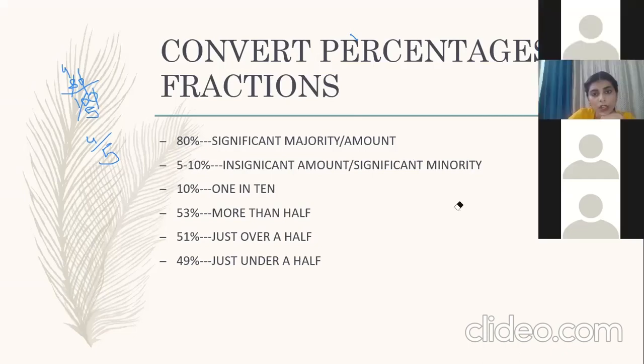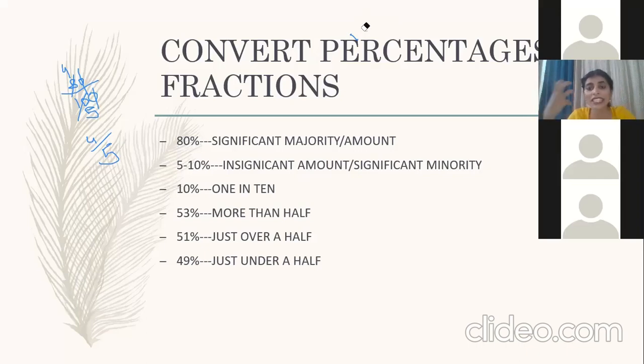Please tell the meaning of significant majority. Okay, look, significant majority. First, we have two terms, majority and minority. Majority is what is in a larger portion, whose amount is more, whose percentage is more, whose proportion is more, that is majority. And on the other hand, we have the word minority. Minority means less. So majority and minority are antonyms, they are opposites of each other.